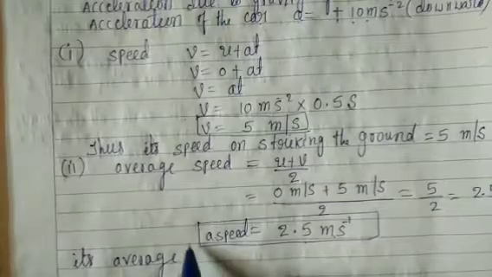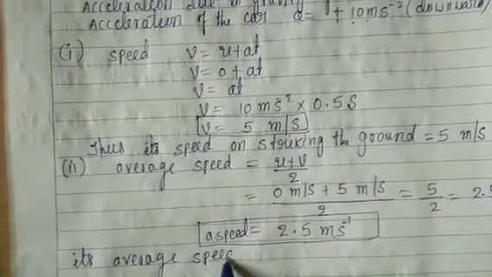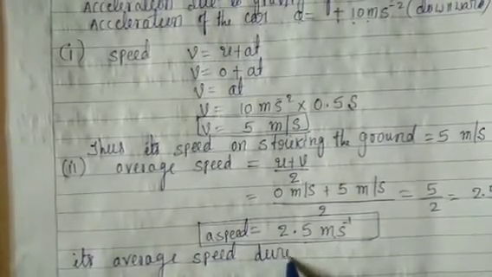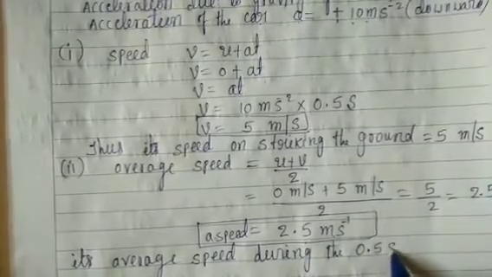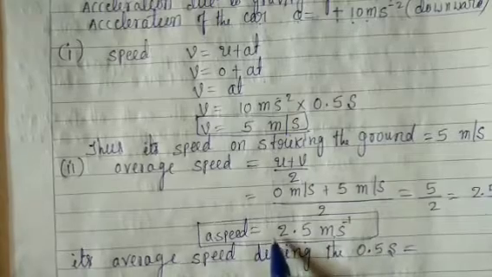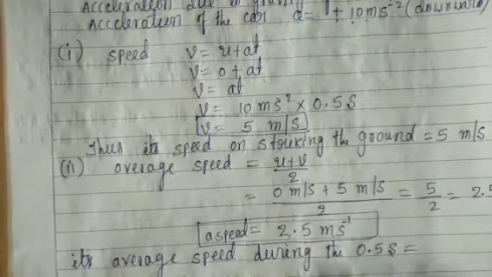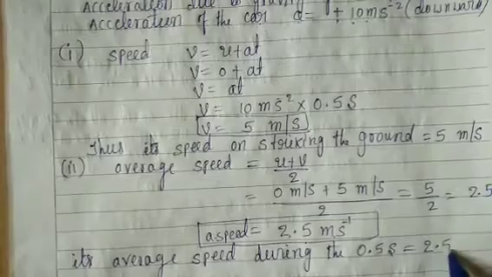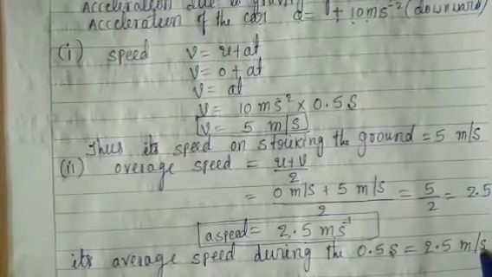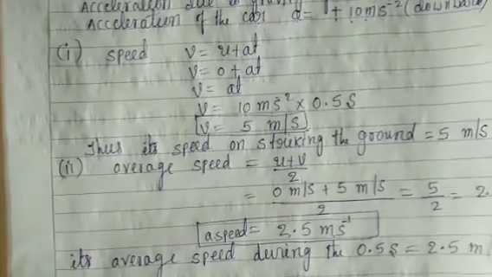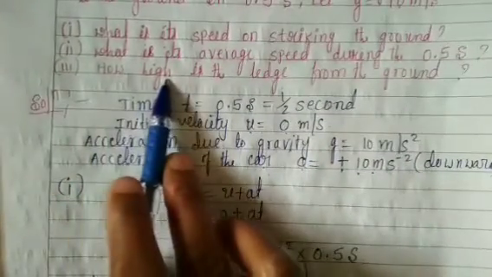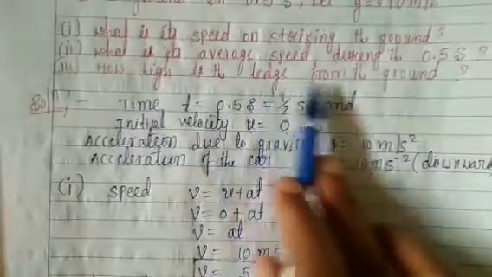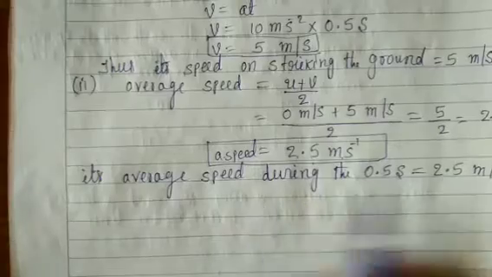Therefore, its average speed during the 0.5 second is equal to what? What is the average speed? Average speed is 2.5 meter per second. Dear students, now the third. How high is the ledge from the ground? Now we shall go to the third one.